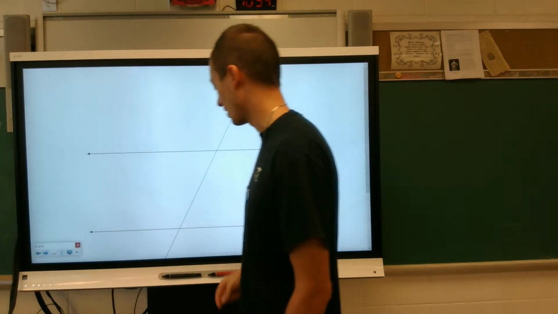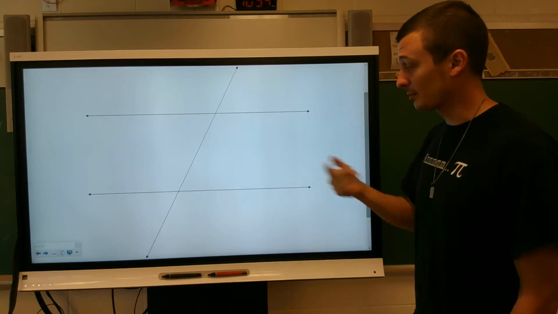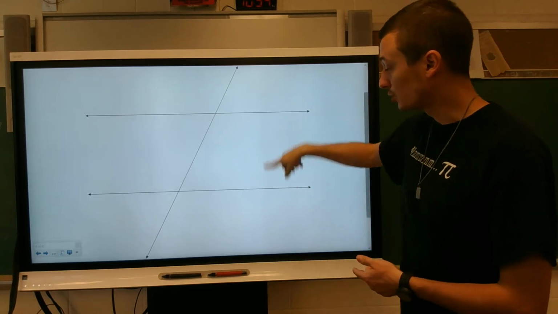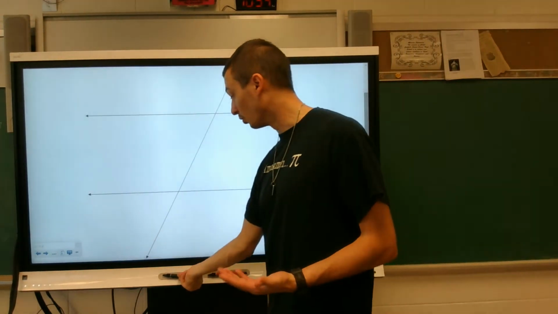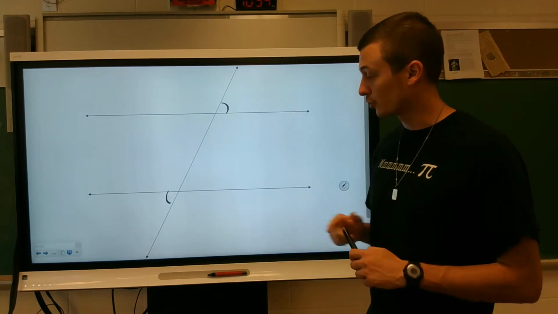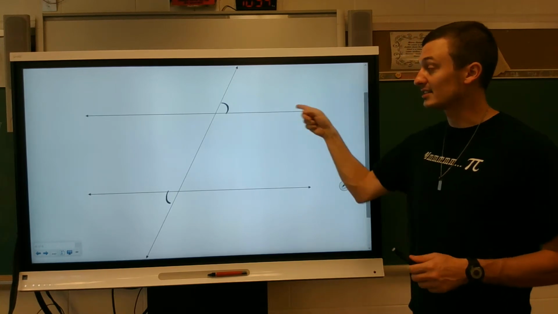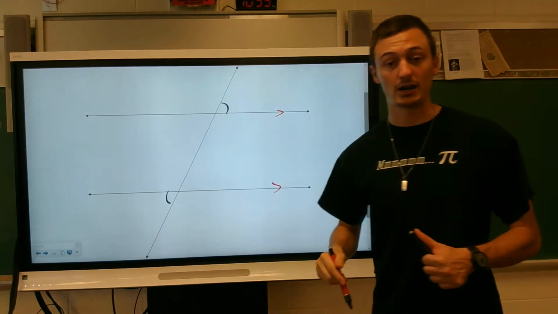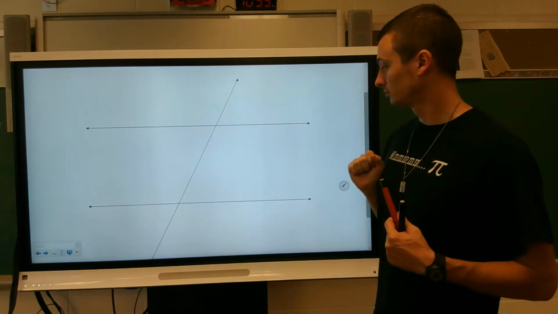Anyway, let's look at a diagram. Diagrams are great. So I have two lines cut by a transversal. Now, in this instance, I am not told that these two lines are parallel. That's not in the diagram. So I don't know that they're parallel. Now, maybe I am told that this angle equals that angle. Well, if those two angles are congruent, that means that alternate exterior angles are congruent. That means these lines have to be parallel. That means this has to be parallel to that. If alternate exterior angles are congruent, then those lines have to be parallel. That was fun.